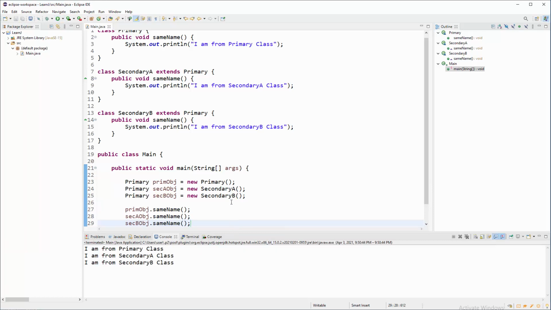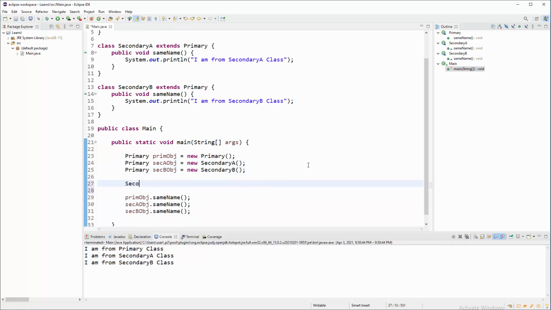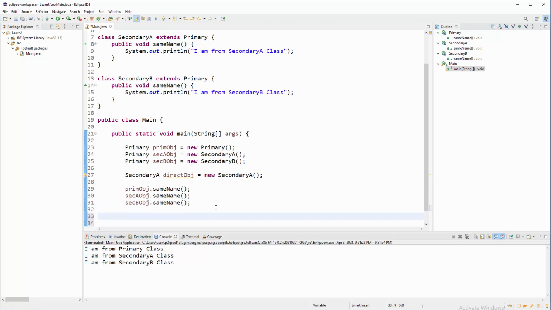Extremely simple stuff. So some people will say, well, okay, can we have a secondary on the left side? Well, sure, let's test that. Secondary, how are we going to call it? I don't know, like a test obj or direct obj, let's say. Direct obj equals a new secondary A. Also A must be here, and we are going to run this thing. Okay, no problems.